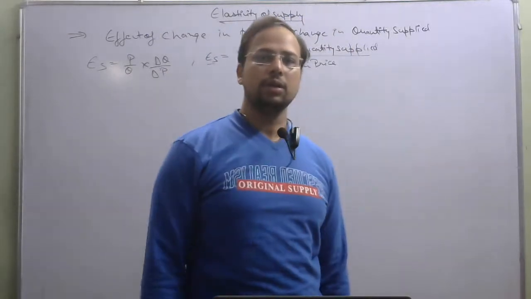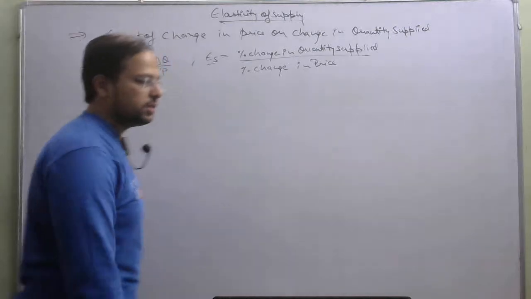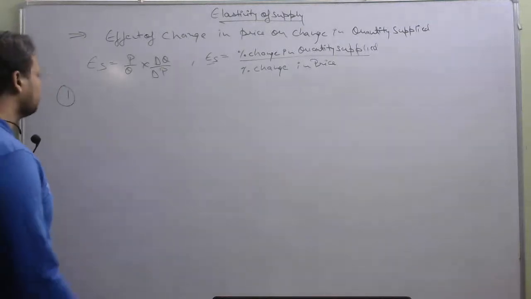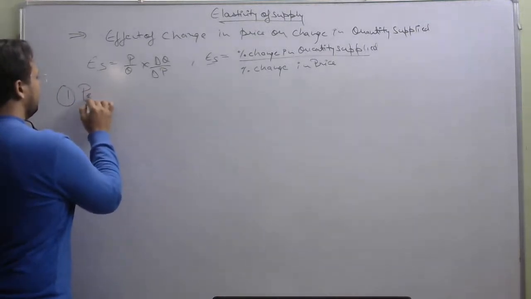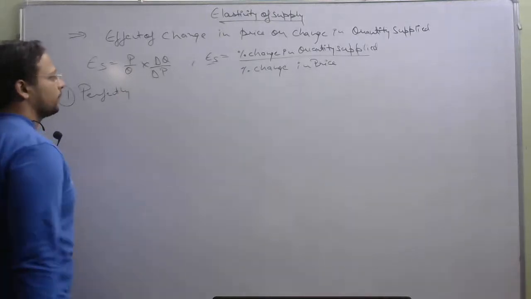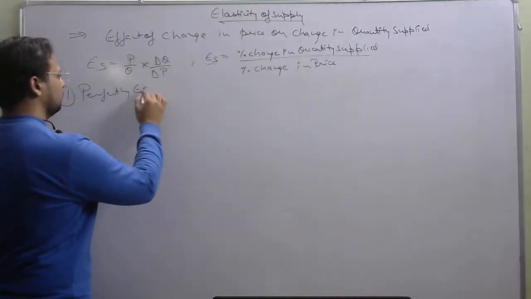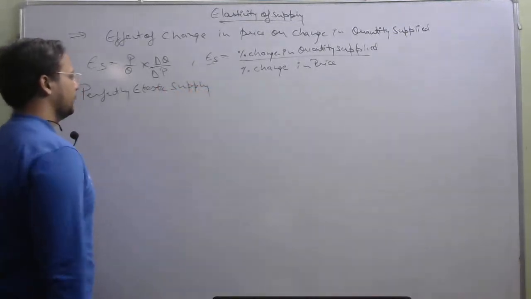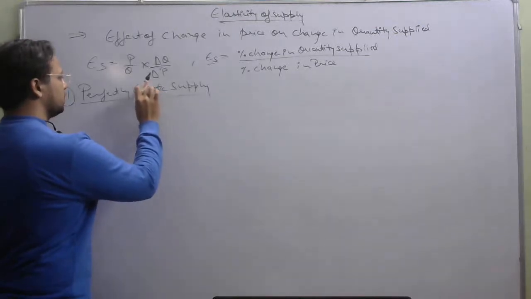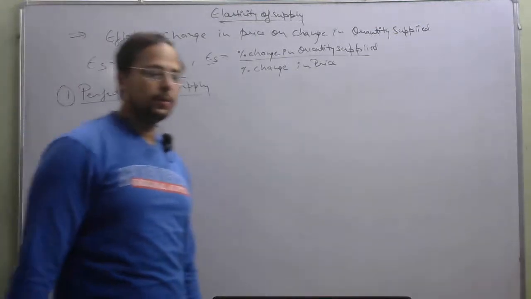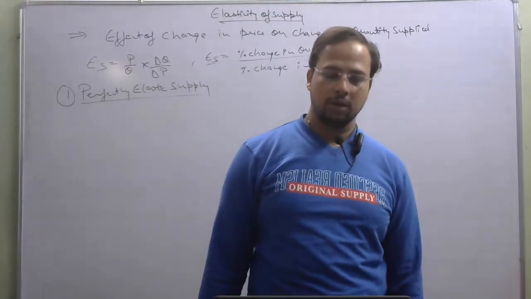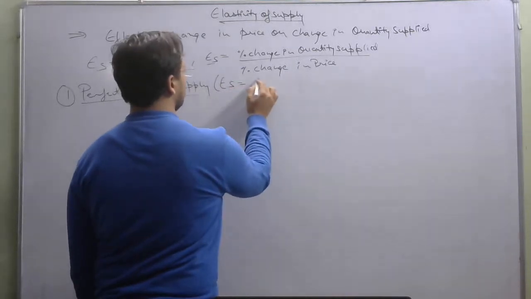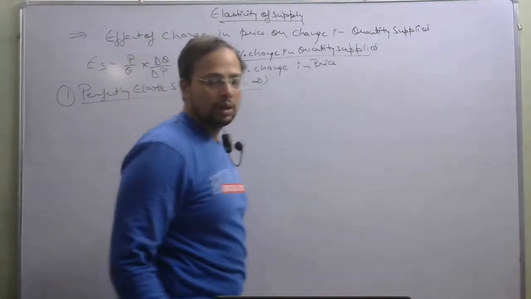Now there are different phases of elasticity of supply. There are 5 phases. The first one is your perfectly elastic supply, and for this the ES is equal to infinity.